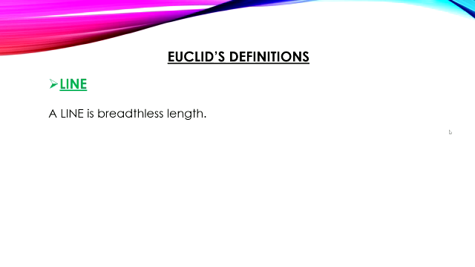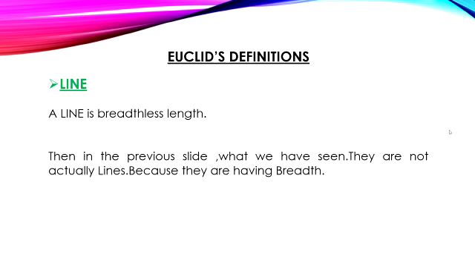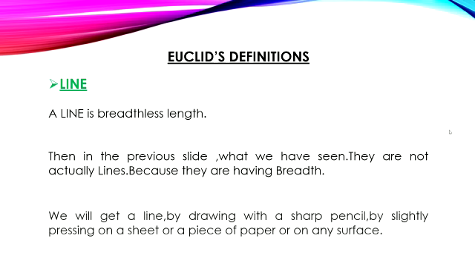That means a line is a one-dimensional shape because it has only length but it does not have any breadth. Then the ones in the previous slide are not actually lines because they have breadth.